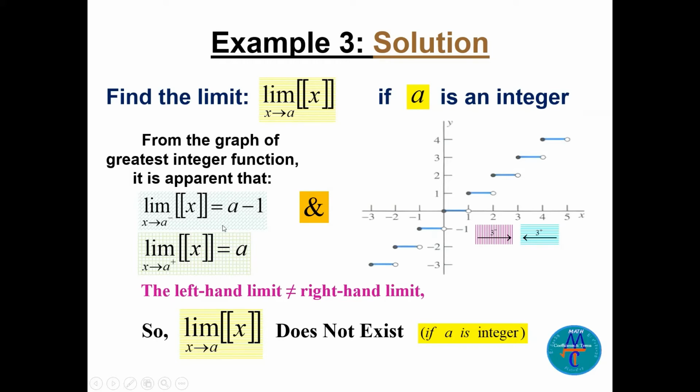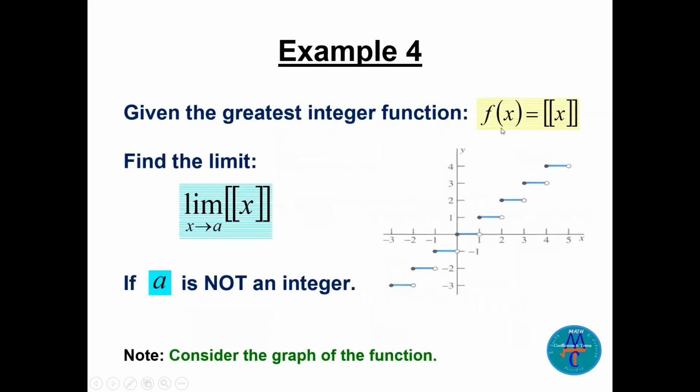Remember these rules now. If you are coming from the positive side, the limit is a. If you are coming from the left side, the limit is a minus 1, if a is an integer. Let's see now example 4. You have to study both together, example 3 and example 4. Now this is the same function, the greatest integer function, same question. Let's find the limit of the function as x goes to a if a is not an integer.